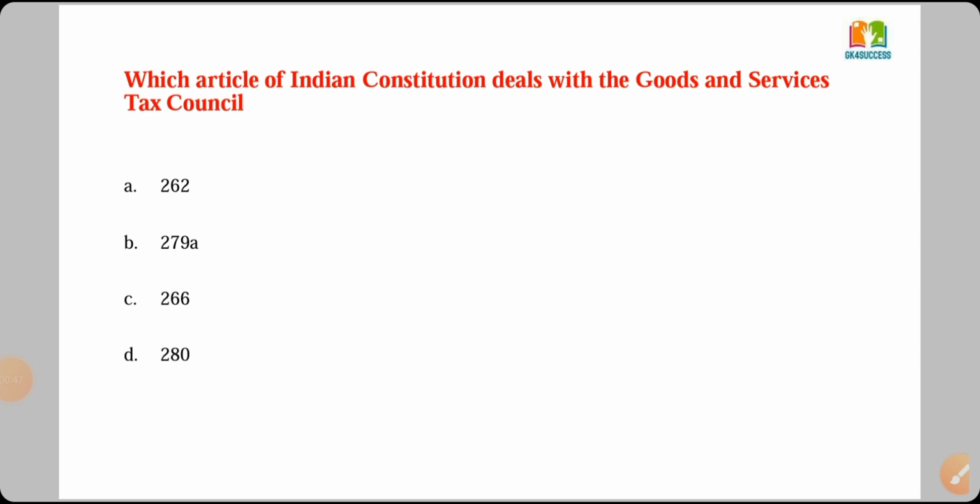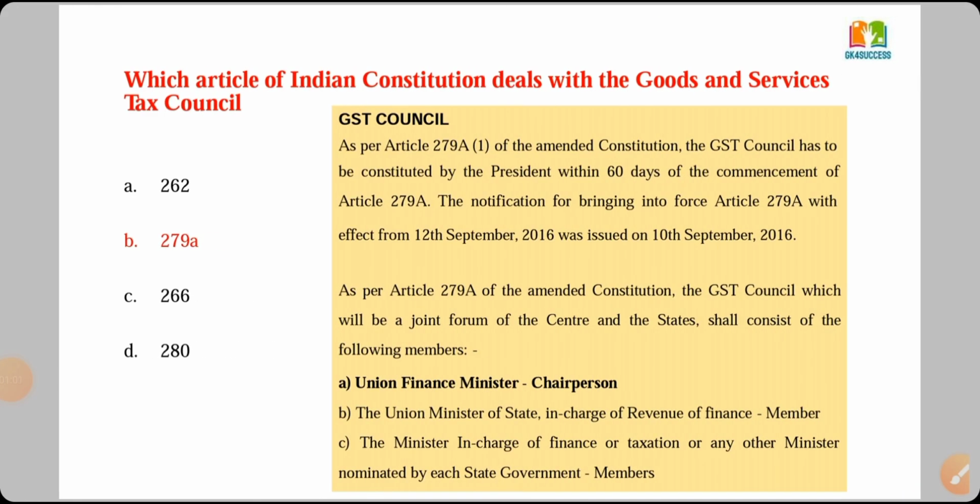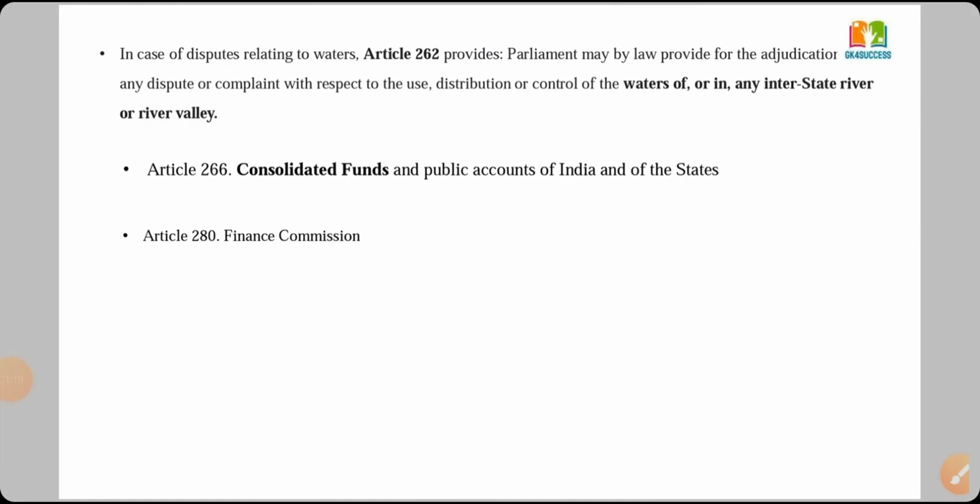Which article of the Indian Constitution deals with the Goods and Services Tax Council? The options are 262, 279A, 266, 280. And the right answer is 279A. Under Article 279A, the GST Council was formed, and the chairman of the GST Council will be the Union Finance Minister. And other options: 262 deals with Interstate River Commission, 266 deals with Consolidated Fund, 280 deals with Finance Commission.